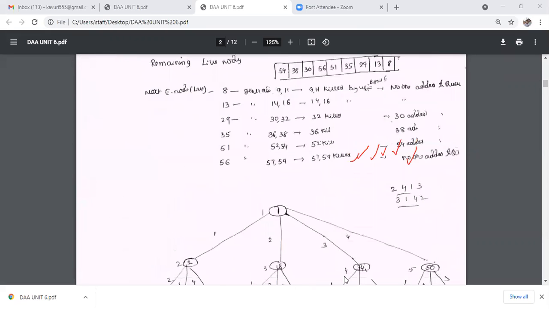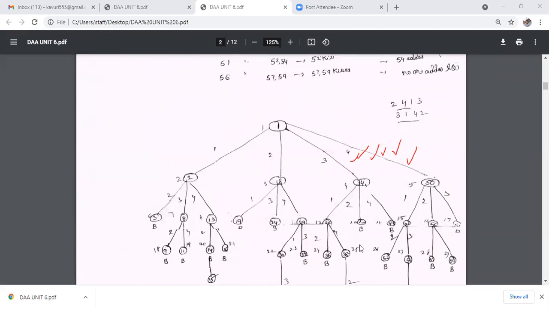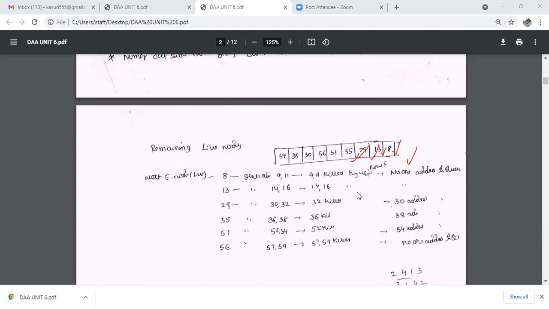The next live node is 34. The 34th node generates three children: 35, 40, 45. The 35th node satisfies the criteria function, while 40 and 45 do not. So 35 is placed in the queue.